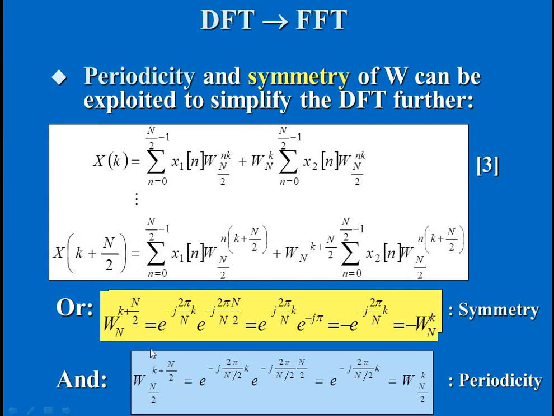And likewise, now we are going to do periodicity. It means we are going to vary the length. If we vary the length, after expansion we arrive at the output W suffix n by 2 power k. This is the periodicity value. So for symmetry we have minus W N power k, and for periodicity W suffix n by 2 power k. Now we are going to include this periodicity and symmetry in equation number 3.